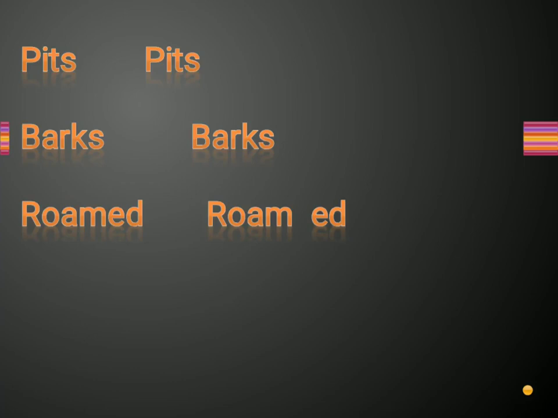Now pits, P-I-T-S, pits is a kind of hole or the area under a surface, below the surface of the earth, where earliest human beings used to live. This is called pits. Next is barks, B-A-R-K-S, barks. It means the outermost layer of stem or root is called barks. Now roamed, R-O-A-M-E-D, roamed. Earliest human beings used to roam from one place to another, or a synonym of this word is to wander, ghumna, or nomads, right?